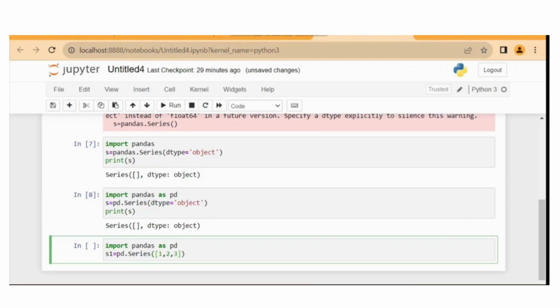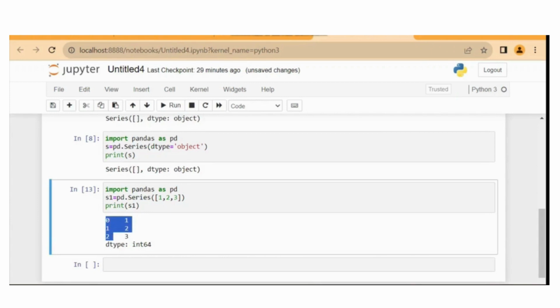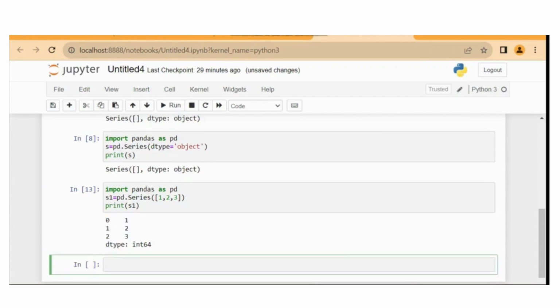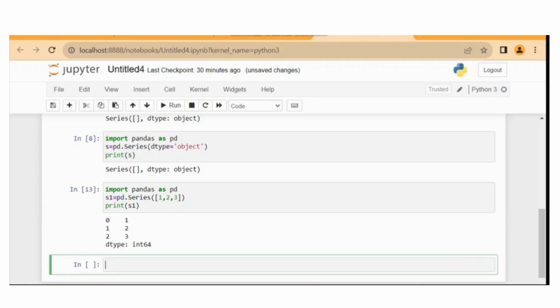A list is a sequence of elements which is given inside the square brackets. Then you have to print the series. So here 0, 1, 2 is the index, which is up to 3 minus 1, as 3 elements are there, so up to 2, and the data type is integer, so it has taken the data type itself. We don't need to declare it.